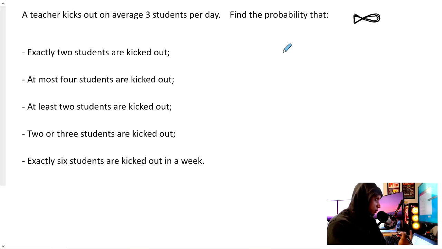All right, Poisson distribution. So with Poisson distribution, we are using our average to find a possibility of an outcome or a desired event. So if you see in this problem, a teacher kicks out on average 3 students per day.